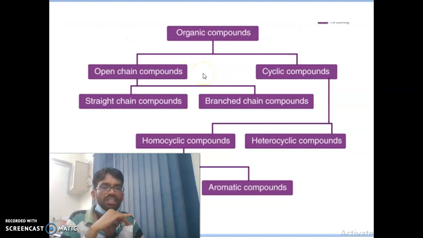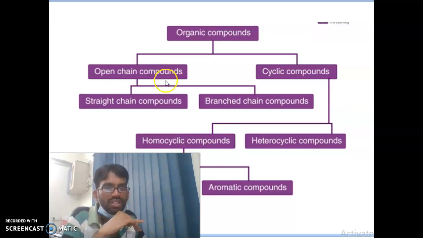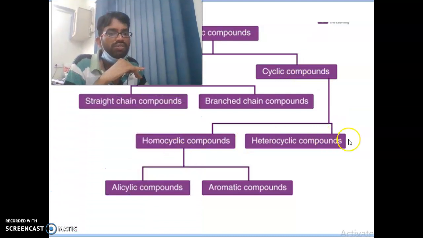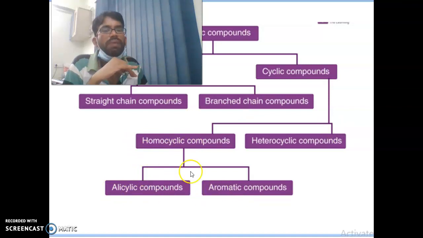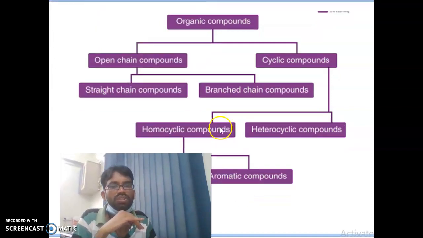See the organic chemistry flow chart, like a mind mapping chart. Organic compounds are open chain compounds and cyclic compounds. Again, you can see the open chain compounds: straight chain compounds and branched chain compounds. The cyclic compounds are again of two types: homocyclic compounds and heterocyclic compounds. Homocyclic compounds are again two types: alicyclic and aromatic. This is the flow chart of organic chemistry.